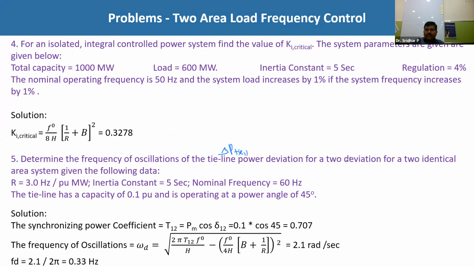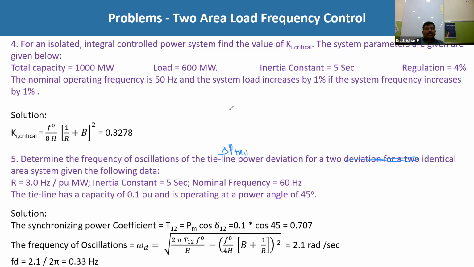This is for a two identical area system, given the following data. R value is 3 hertz per unit megawatt, inertia constant is 5 seconds, nominal frequency is 60 hertz. The tie line has a capacity of 0.1 per unit and is operating at power angle 45 degrees.